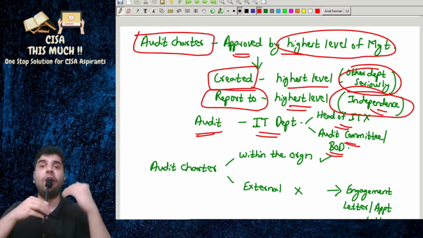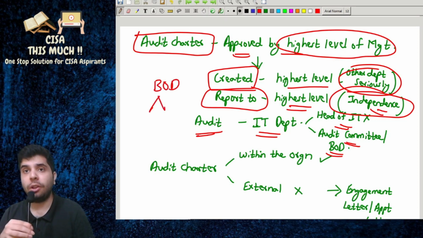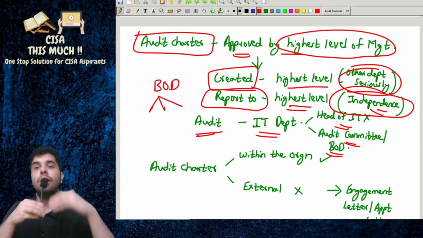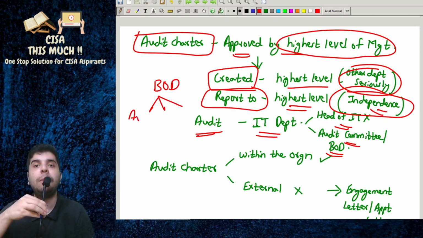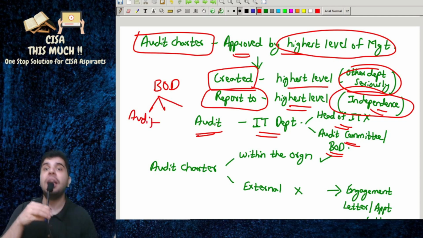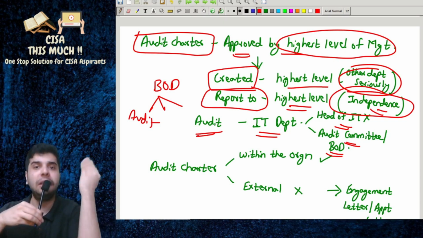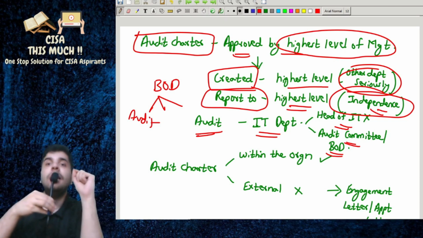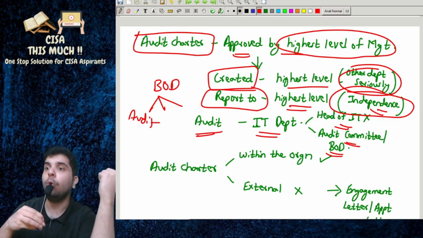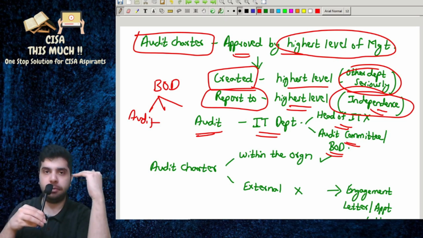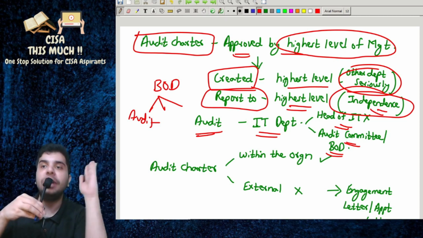And guys, we have already discussed in domain 2 that the board of directors may not have the knowledge, so they create different committees, for example the audit committee, IT steering committee, IT strategy committee. There are different committees. So basically the IS audit department will report to the audit committee, or if there is no audit committee, to the board of directors.